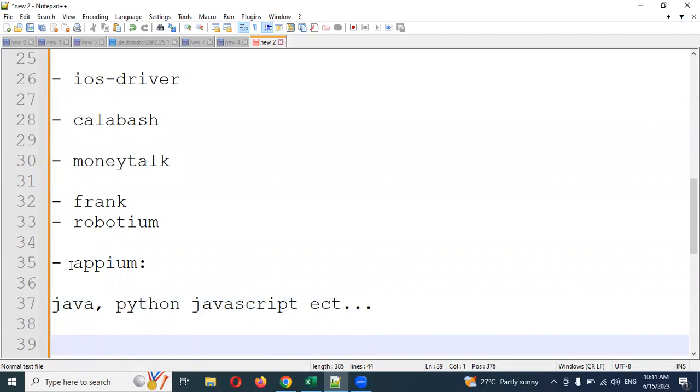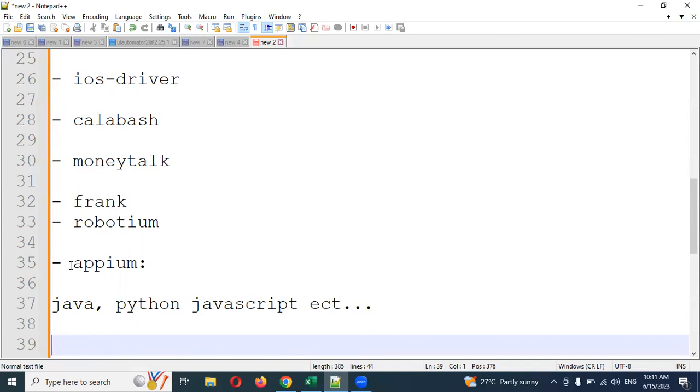A large open source community provides continuous maintenance and support. Large community support is present for this particular Appium. Nowadays Appium is upgrading more and more day by day. You can see in a later video session how the installation is done and what all is required, and I'm going to show you everything there also.